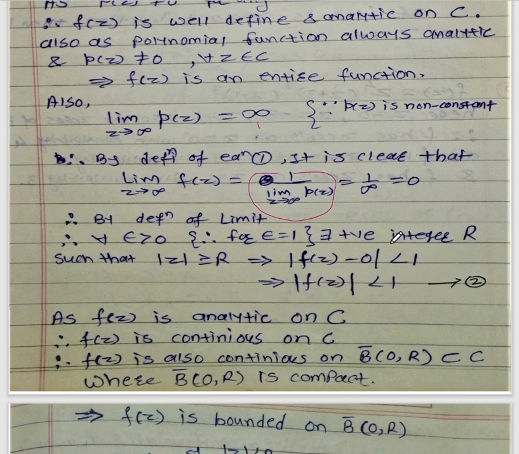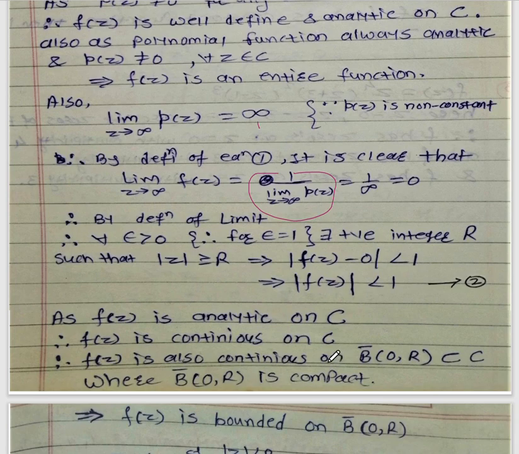So this can be written as mod f of z less than 1, equation number 2. But we know that f of z is analytic on the complex plane C, so f of z is a differentiable as well as a continuous function on the complex plane C.